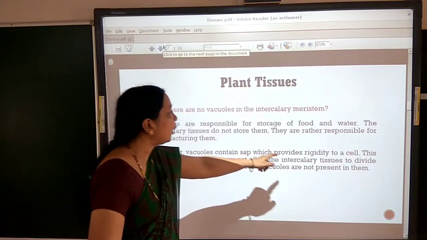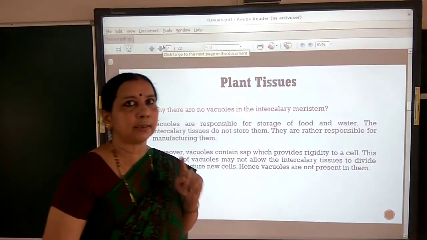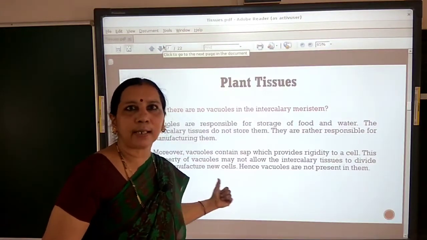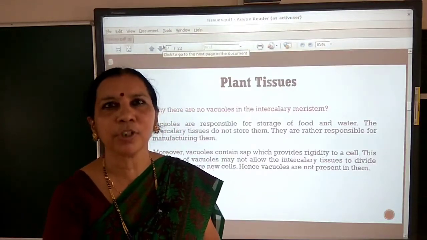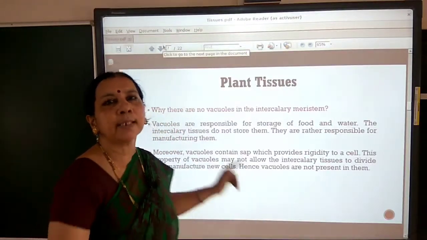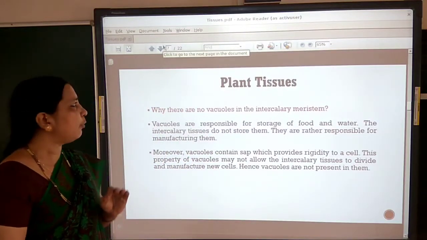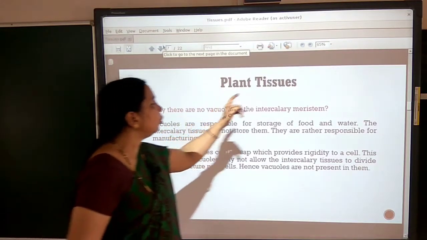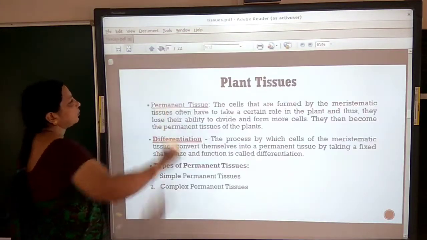So, they may not allow the tissues to divide because they are continuously dividing. If vacuoles are there, they do not allow the cells active division. So, for these 2 points, they do not contain vacuoles. Try to write, give reason why there are no vacuoles in the intercalary meristem.